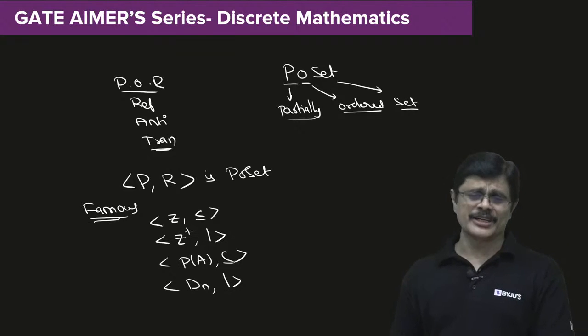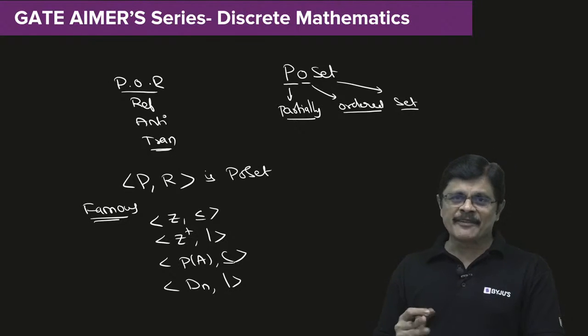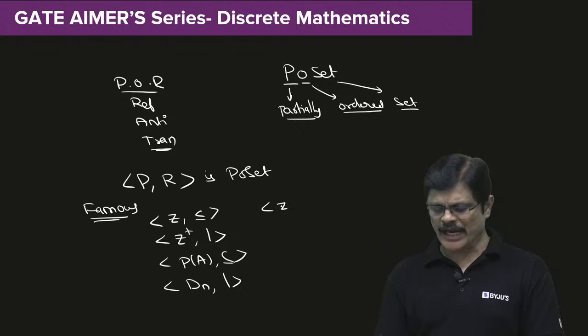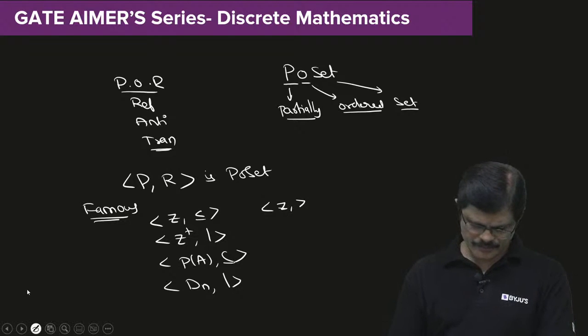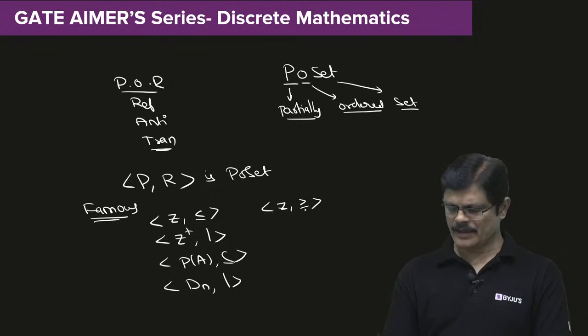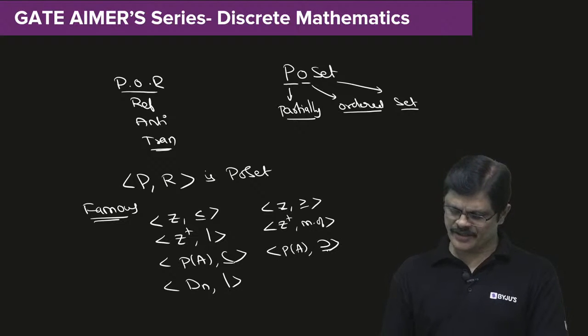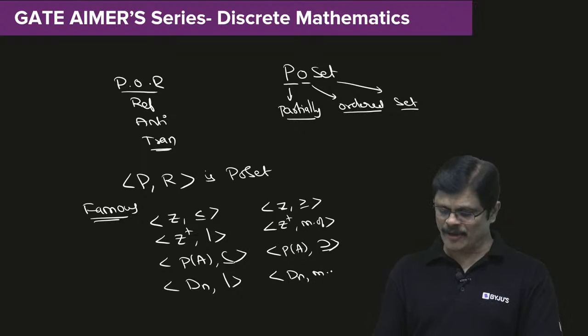And these are the famous posets. Whenever this is a poset, the same set with inverse relation is also poset. That is called dual. So for these fellows we have duals like Z with greater than or equal to, set of positive integers with multiple of relation, power set of a set with superset relation, and set of positive divisors of n with respect to multiple of relation.